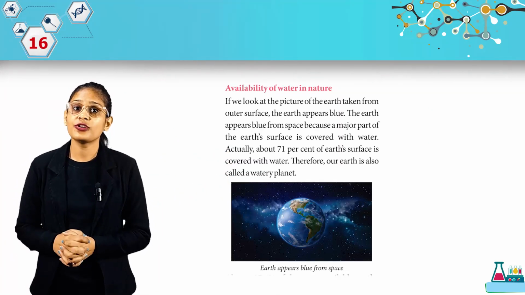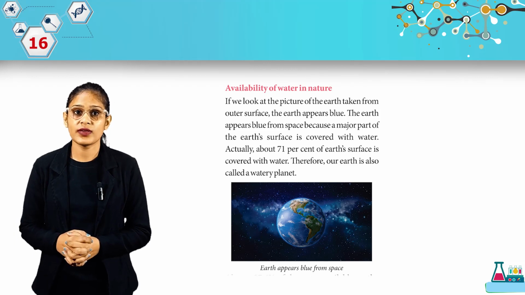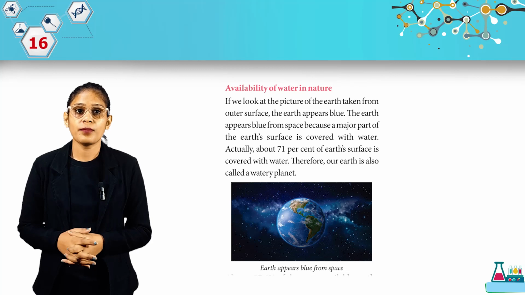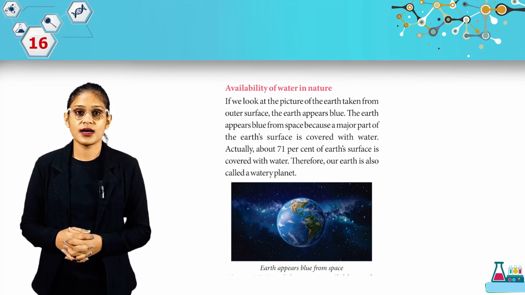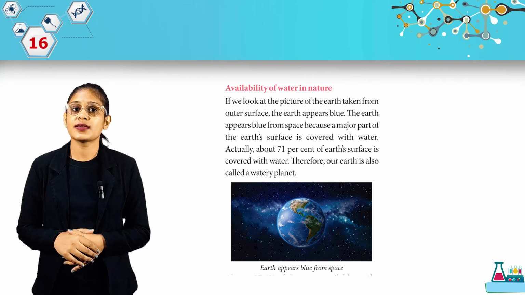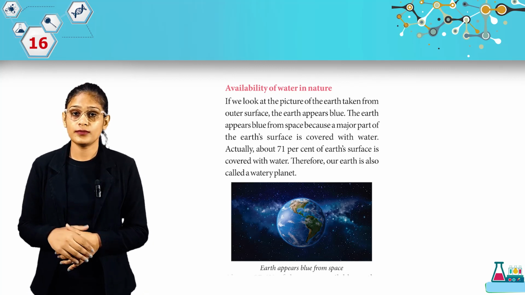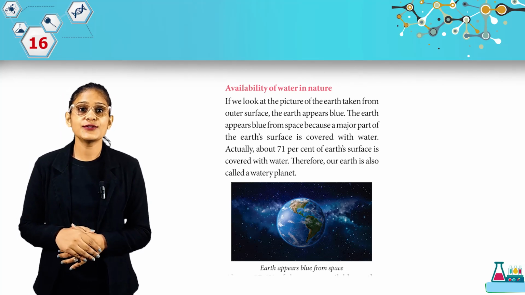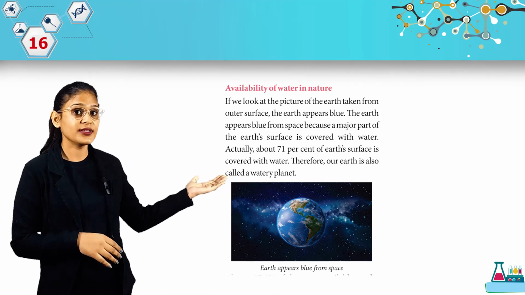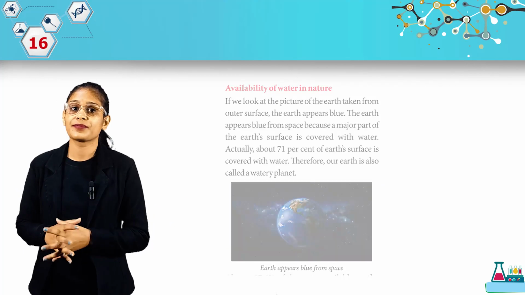If we look at the picture of the earth taken from outer space, the earth appears blue. The earth appears blue from space because a major part of the earth's surface is covered with water. Actually, about 71% of earth's surface is covered with water. Therefore, our earth is also called a watery planet. Look at this picture, students. Earth appears blue from space.